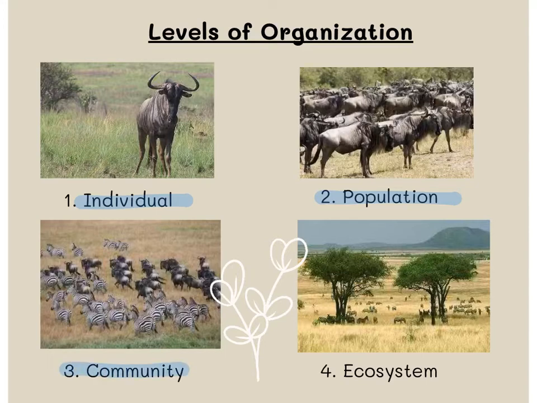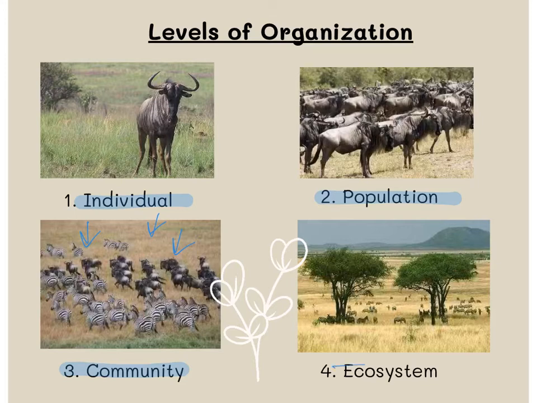Next, we have a community. A community is all the living populations that make up a certain area. So in this picture, we have the wildebeests. You can see them running. And then you also have a population of zebra. And if we're considering all the living parts of the community, you can also consider the grass as part of the community as well, because a population of plants is also a part of the community. So a community is all the living things within a certain area.